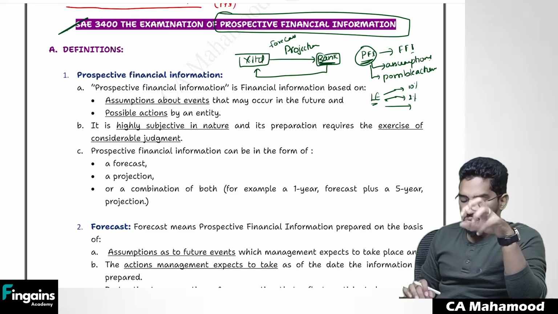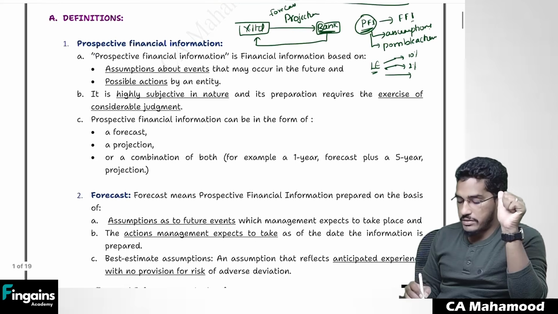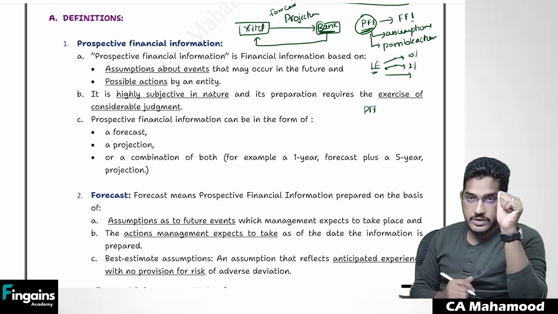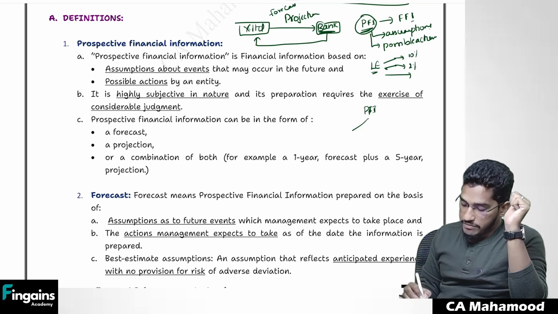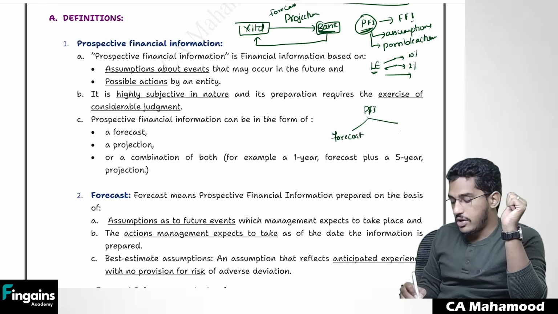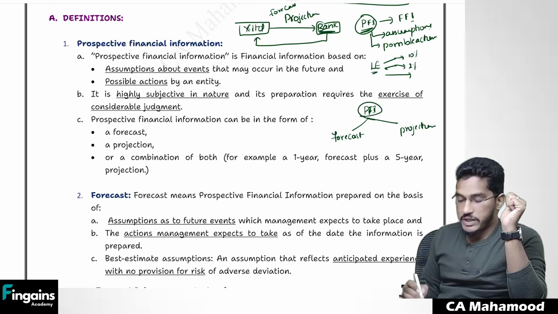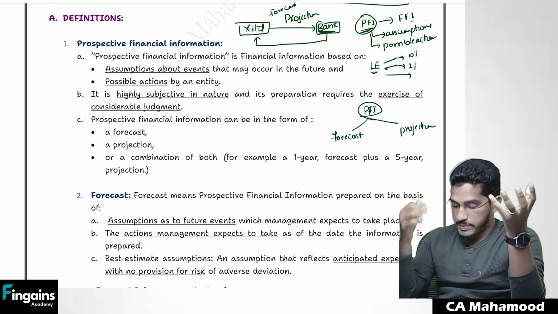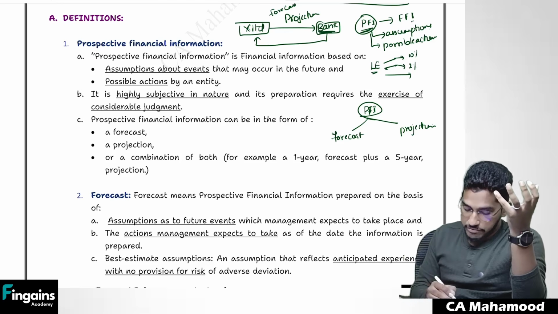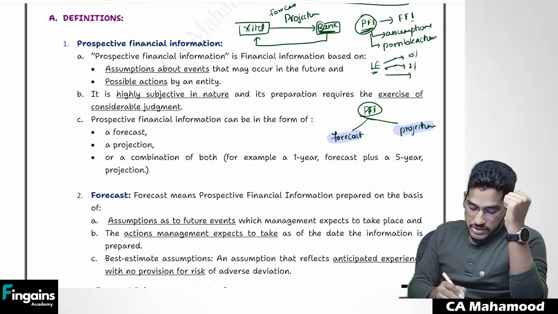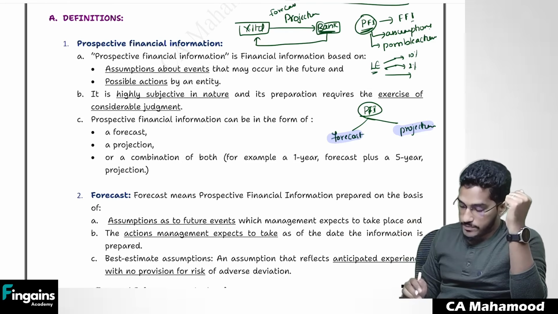But before we talk about SAE 3400 in a much more detailed manner, we need to understand prospective financial information categories. See, prospective financial information can either take up the shape of a forecast, or it could be a projection. So prospective financial information can take up two structures. It could be either a forecast or a projection. Now, what is the difference between a forecast and a projection?